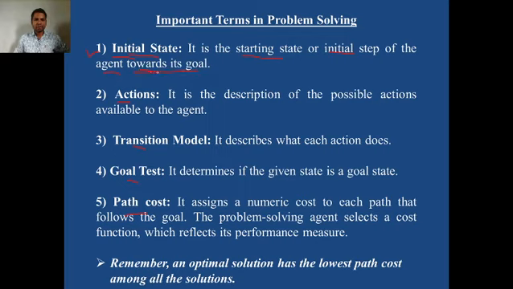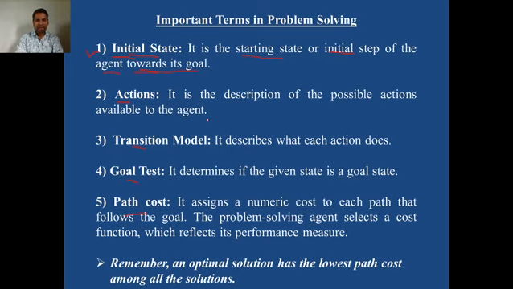For example, our agent is an autonomous car, which we discussed many times in the previous lectures. So our problem is that our autonomous car should start from Sangamner and reach Pune.